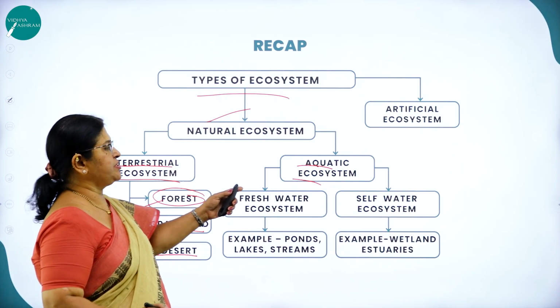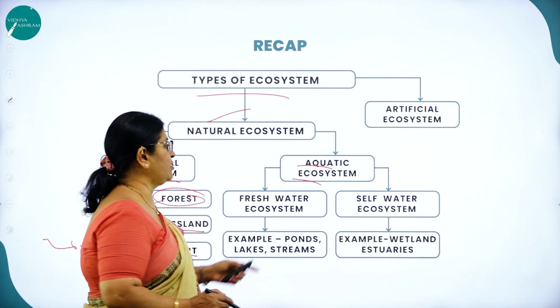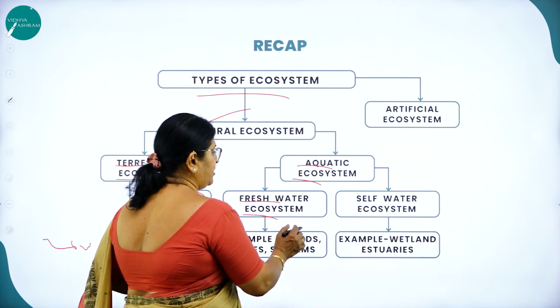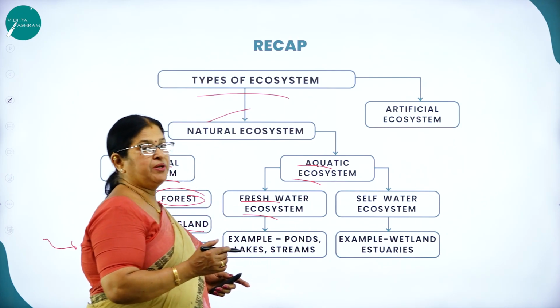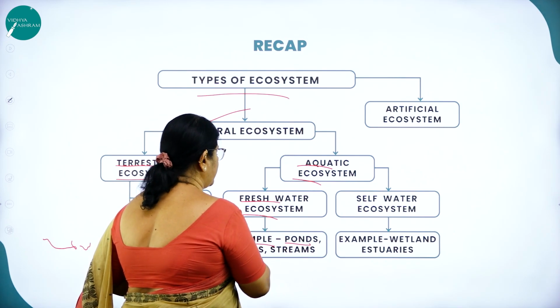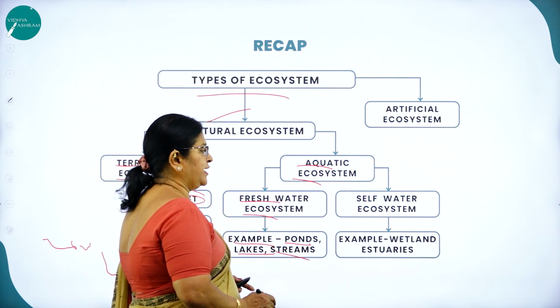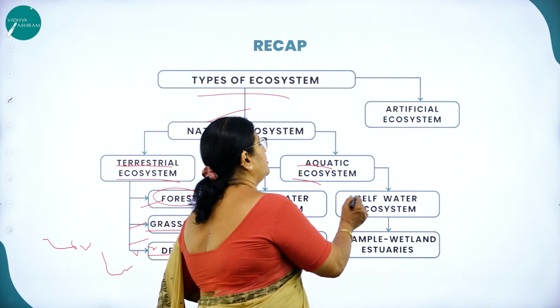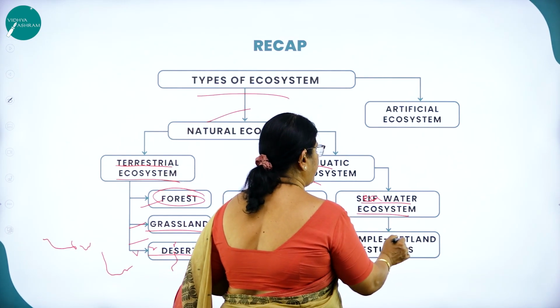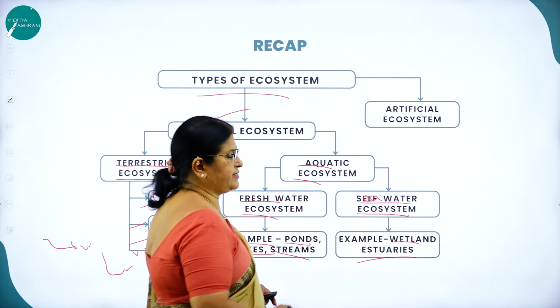So what are the types that are included in aquatic ecosystem? We have freshwater and marine water ecosystem. For freshwater we have examples like ponds, lakes, streams, etc. Then saltwater, that is what we call seawater ecosystem. We have wetlands, estuaries, etc.